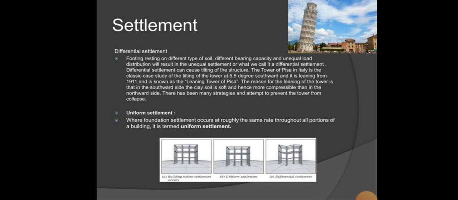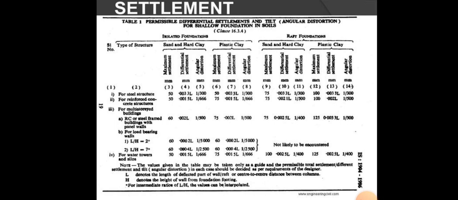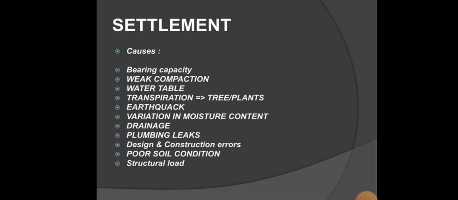Uniform settlement, where the foundation settlement occurs at roughly the same rate throughout all portions of the building, is termed uniform settlement. The causes of settlement are bearing capacity, weak compaction, water table, transpiration, earthquake, variation in moisture content, drainage, pumping leaks, design and construction errors, poor soil conditions, and structural load.